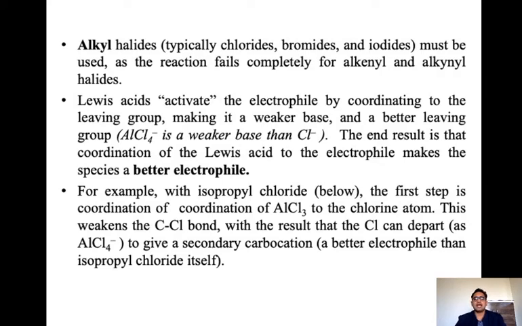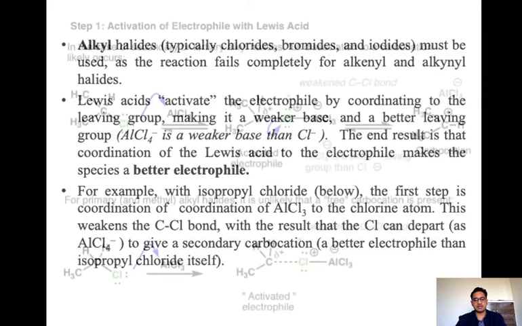The Lewis acid activates the electrophile by coordinating to the leaving group, making it a weaker base and a better leaving group, AlCl3. The end result is that coordination of the Lewis acid to the electrophile makes the species a stronger, better electrophile, due to the presence of the Lewis acid. For example, with isopropyl chloride, the first step is the coordination.